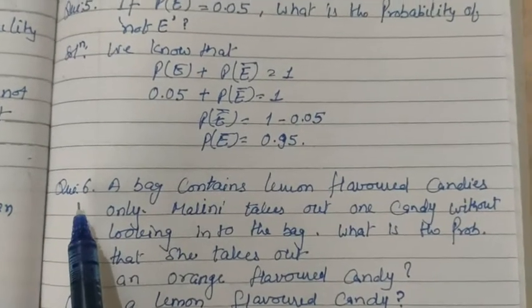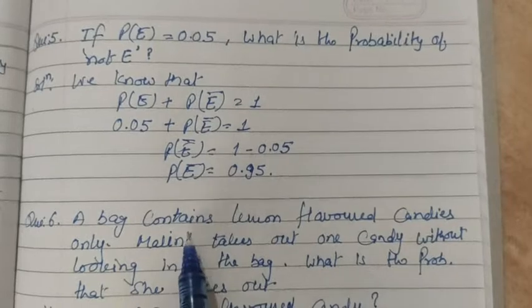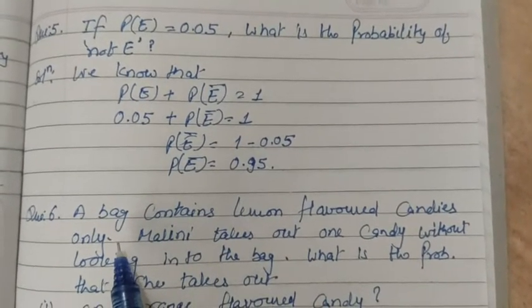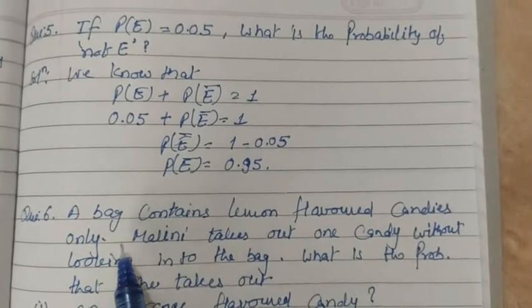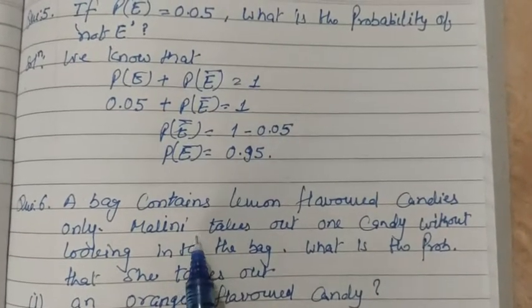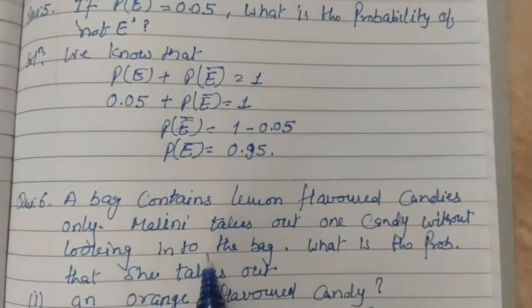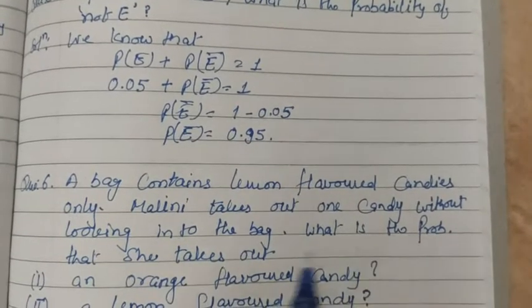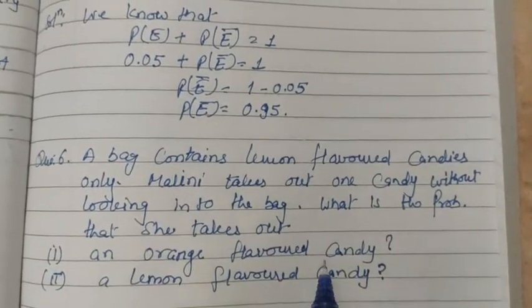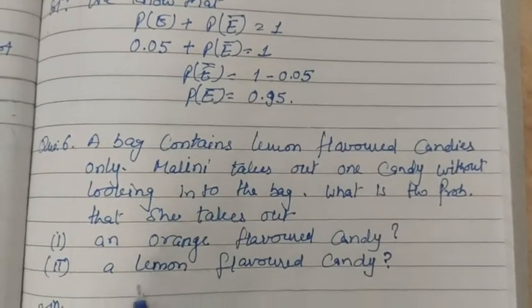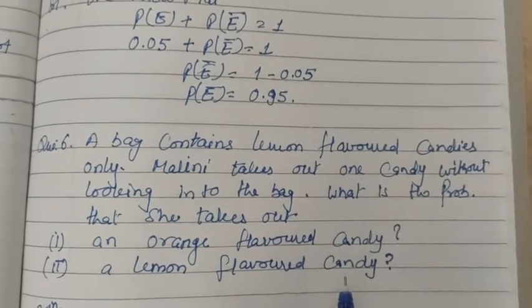In the next problem, question number 6: a bag contains lemon flavored candies only. Malini takes out one candy without looking into the bag. What is the probability that she takes out an orange flavored candy, and a lemon flavored candy?